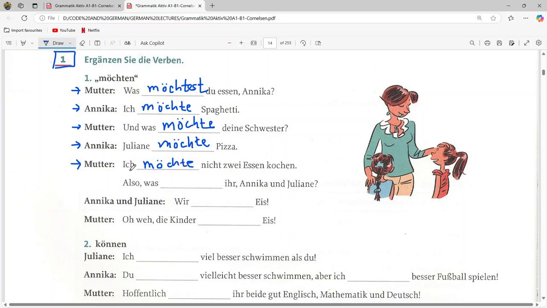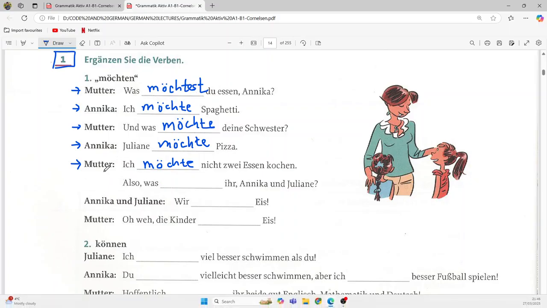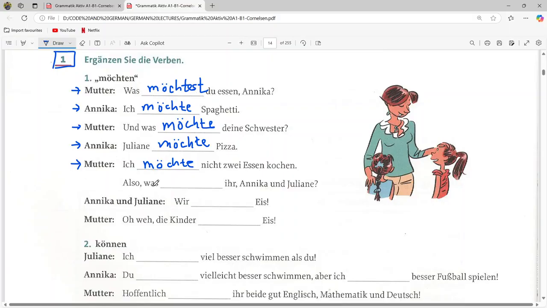So I do not want to make two dinners, or I don't want to cook two dinners. Her conversation is not finished. Also, was blank ihr, Annika und Julian.